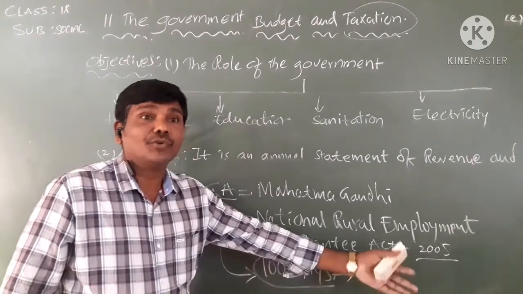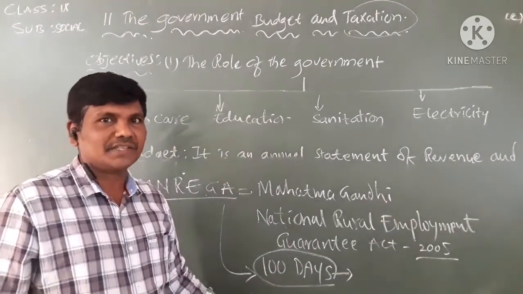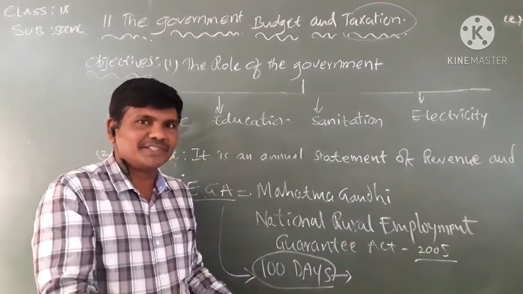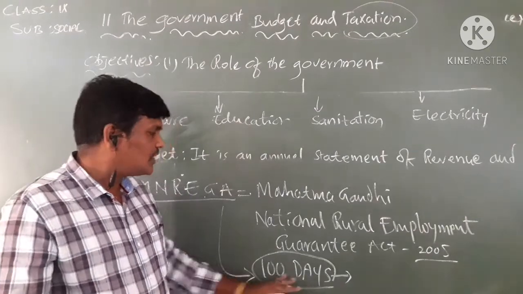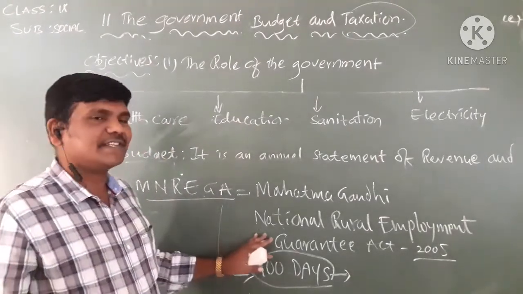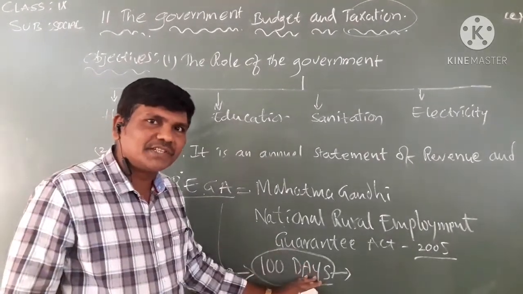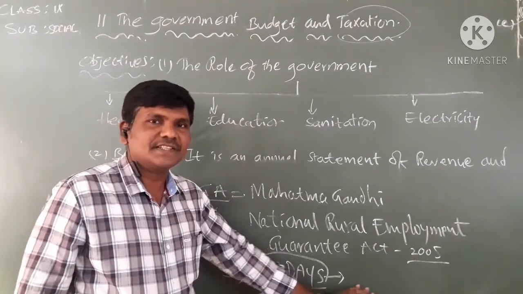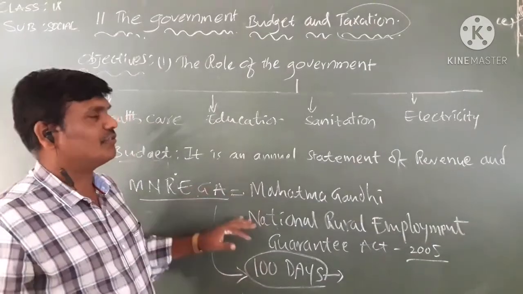They repair their own tanks in summer and remove the sand and silt deposited over the tanks. This is MNREGA, a scheme implemented by our central government. This is the second objective of your lesson.